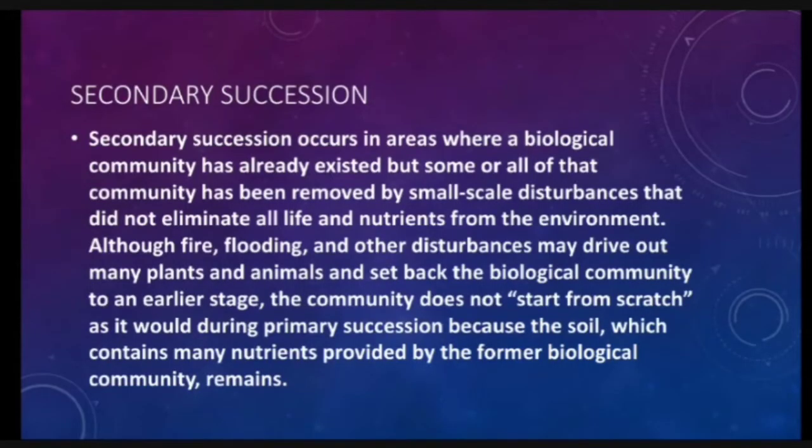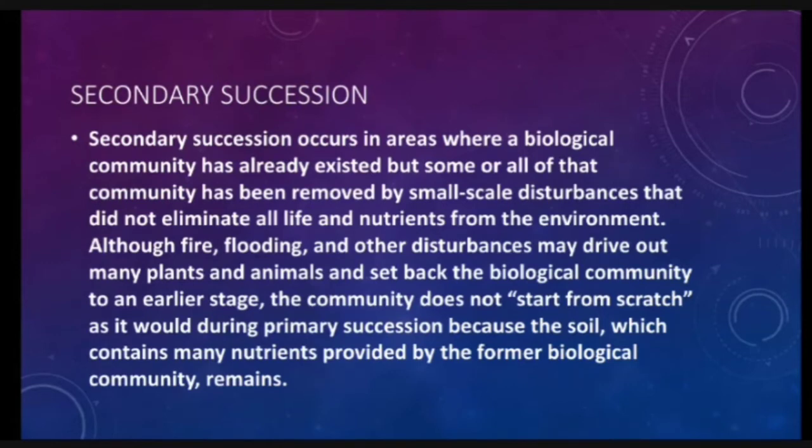Then, secondary succession. Secondary succession occurs in areas where a biological community has already existed, but some or all of that community has been removed by small-scale disturbances like flooding, fire, and other disturbances that may drive out many animals and plants, but do not remove the nutrients from the soil. The community does not start from scratch as it would during primary succession because the soil contains many nutrients provided by the former biological community.